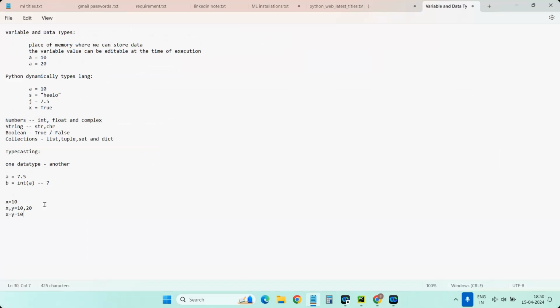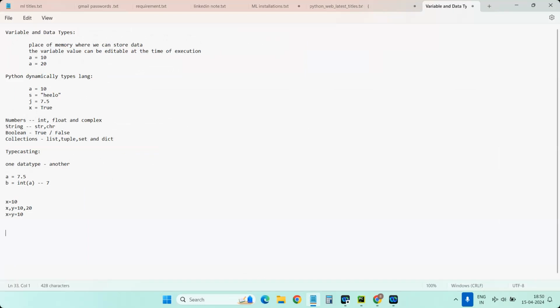So these are the three ways of storing or assigning a value to a variable. The first approach is single variable, single value. The second one, you can assign multiple values to multiple variables sequentially. That means x, y = 10, 20 means 10 will always be stored in x and 20 will be stored in y; the vice versa won't happen. Similarly, if I write x = y = 10, then 10 is stored in both x and y, so x value will be 10 and y value will be 10. These ways you can also use variables in Python.